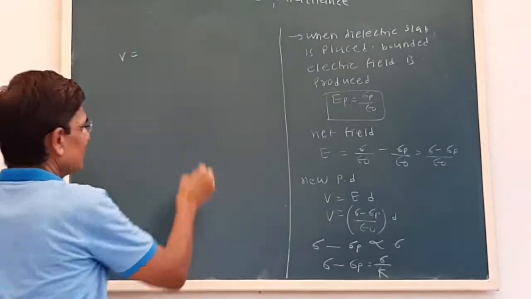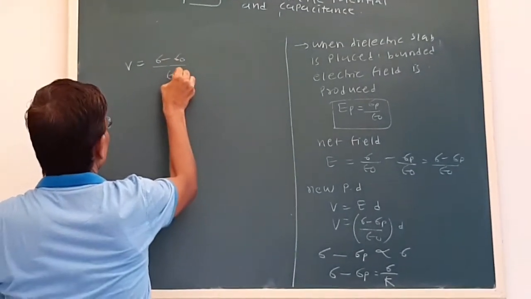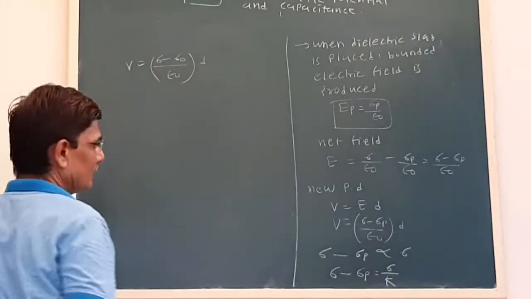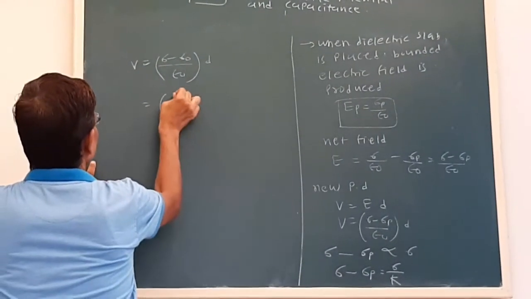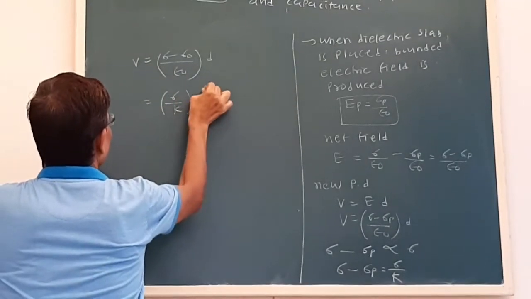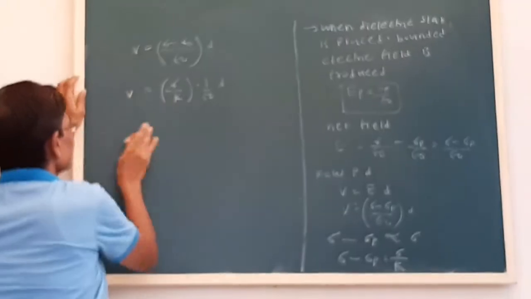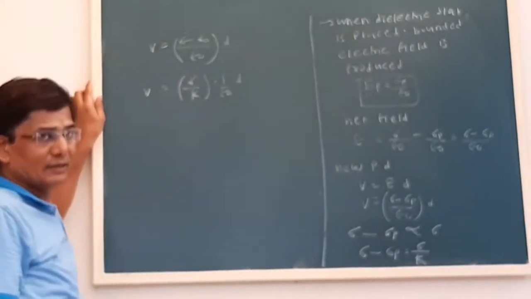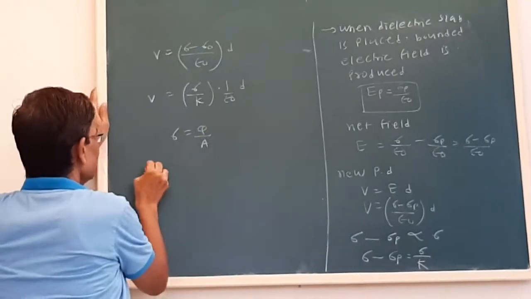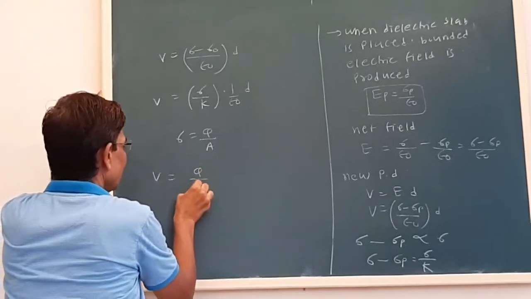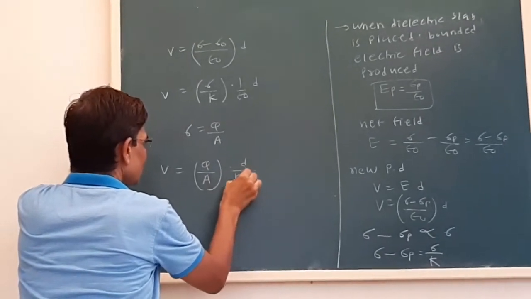Now our equation is V is equal to sigma minus sigma p upon epsilon 0 into D. Now sigma minus sigma p is sigma by K, into 1 upon epsilon 0 into D. Okay. Now sigma is the surface charge density, Q by A. So V is equal to Q upon A into D upon K epsilon 0.